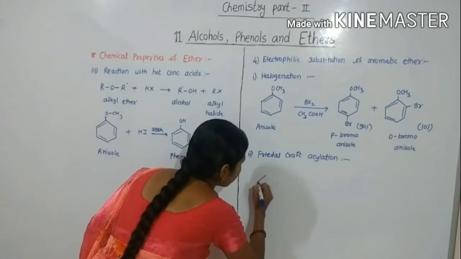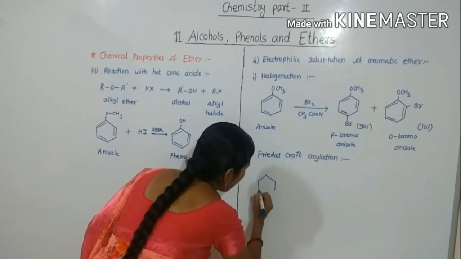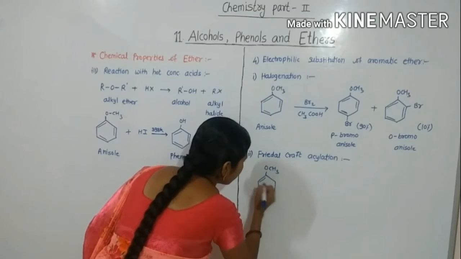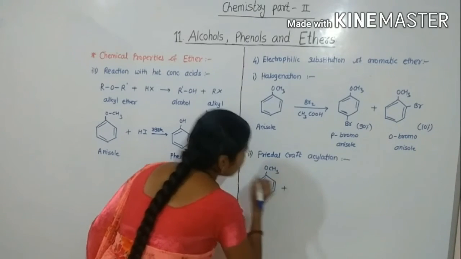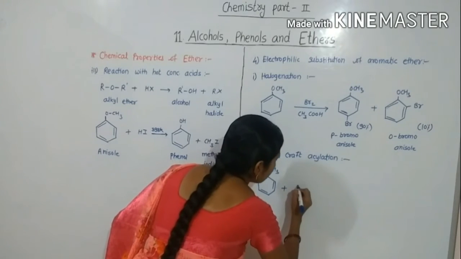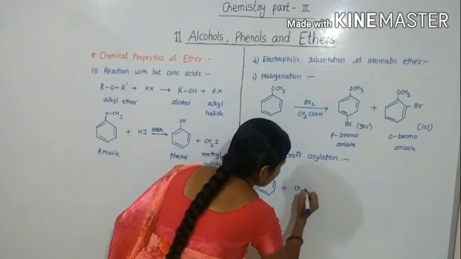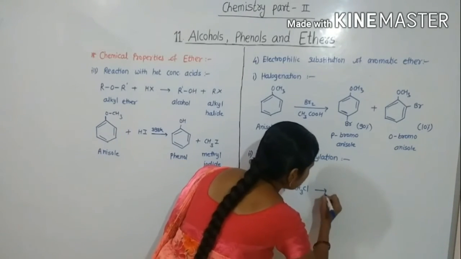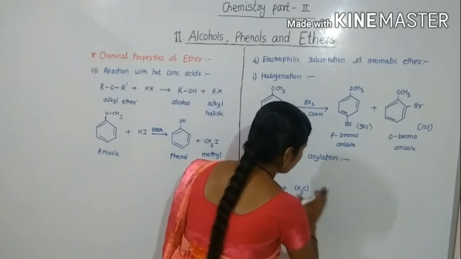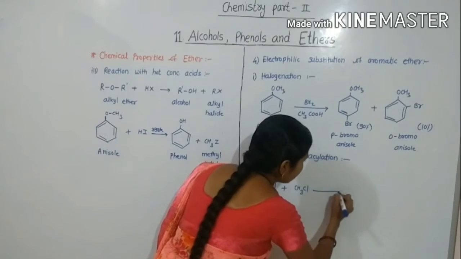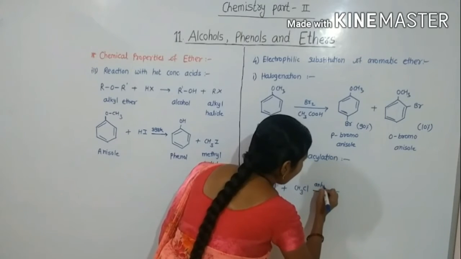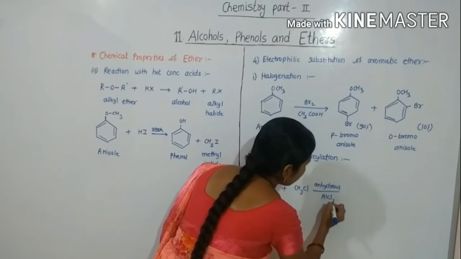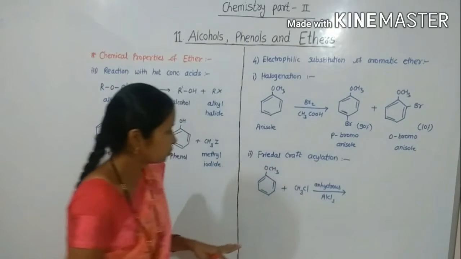First, anisole reacts with alkyl halide, that means CH3Cl, in presence of anhydrous aluminum chloride.